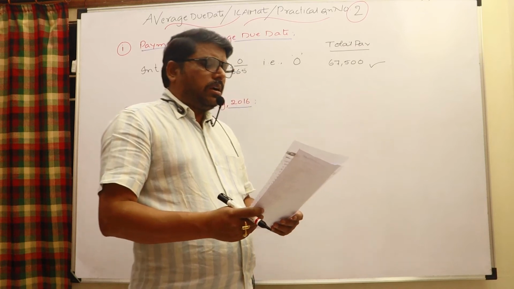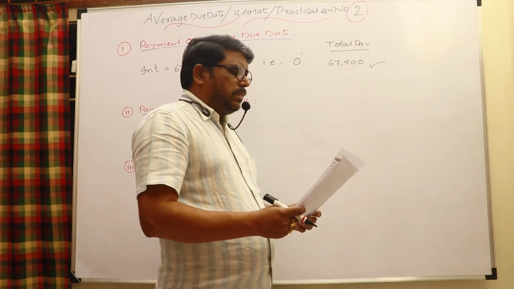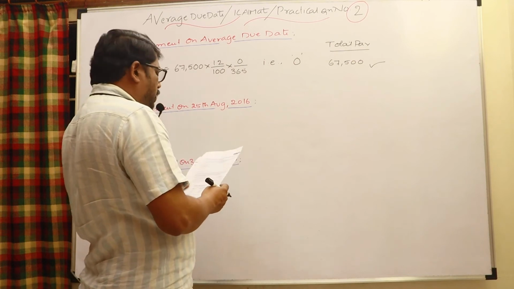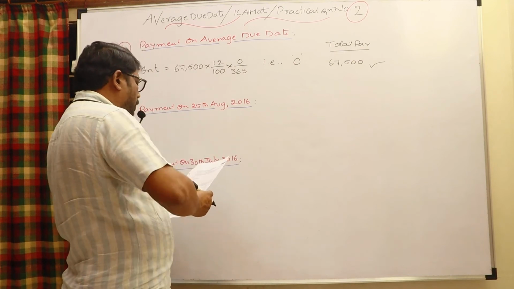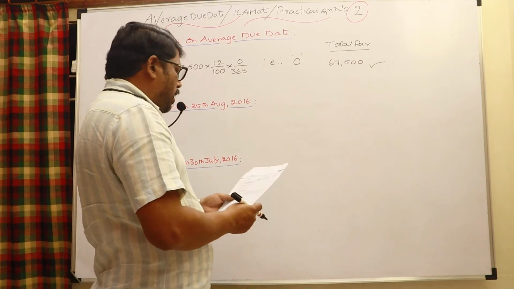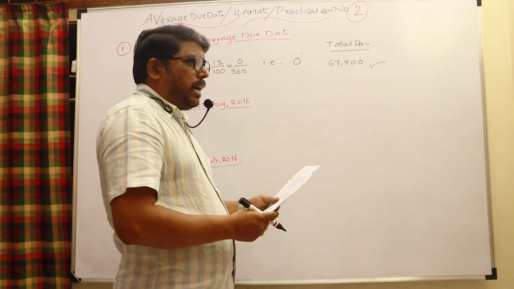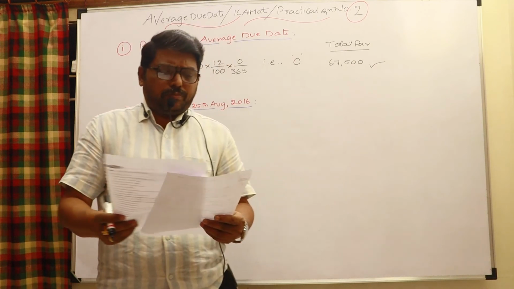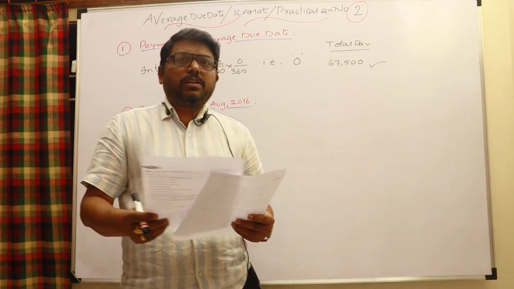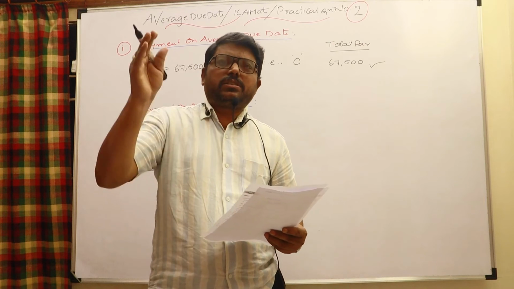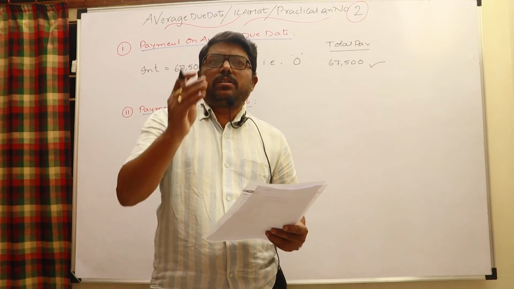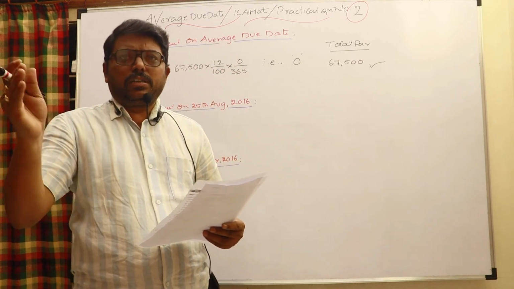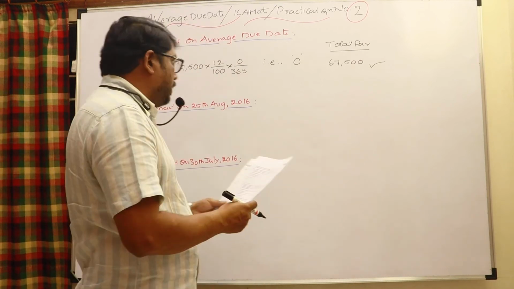Second: payment is done on August 25th, 2016. Average due date is August 10th, so the payment is done 15 days later, from August 10th to August 25th. For those 15 days interest is to be paid.